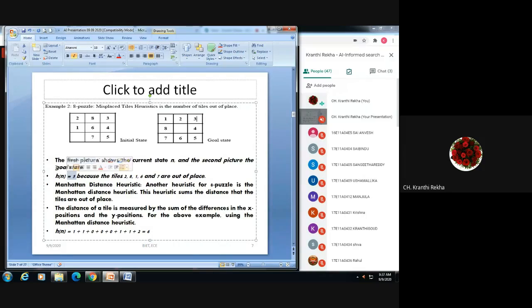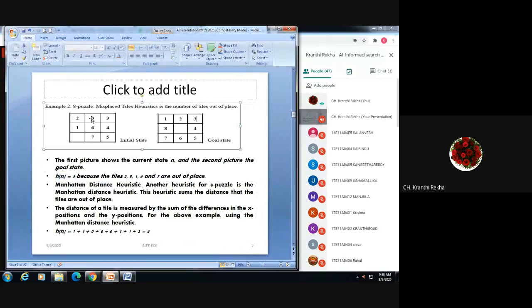So this is one of the heuristic functions we are taking. What is that? h of n is the heuristic function describing the mispositions of various tiles. How many tiles differ in their position? You can see one should be in the first tile, but it is in the fourth one. So one is in the wrong position. Then two is also in the wrong position.